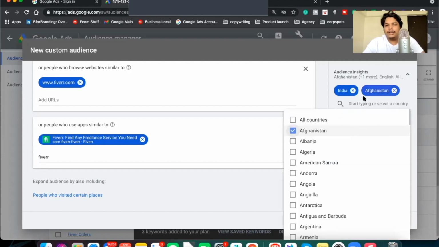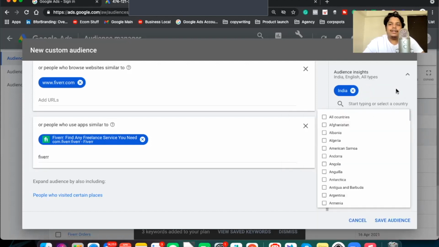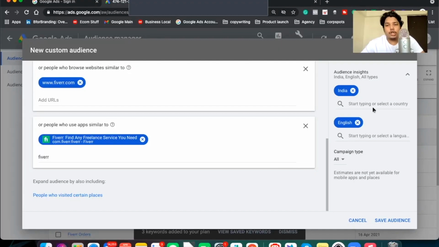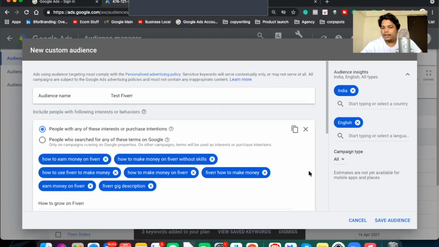Now Fiverr is completely an English platform. Like people talk in English on that platform. So I cannot target people who are speaking Hindi because this is the nature of the job. But if you're promoting a product where you're talking about culture, tradition, and all, or specific books you are promoting which are in Hindi, you can use this option, which is change the language to Hindi. Campaign type should be by default all. And now you can hit the save audience.